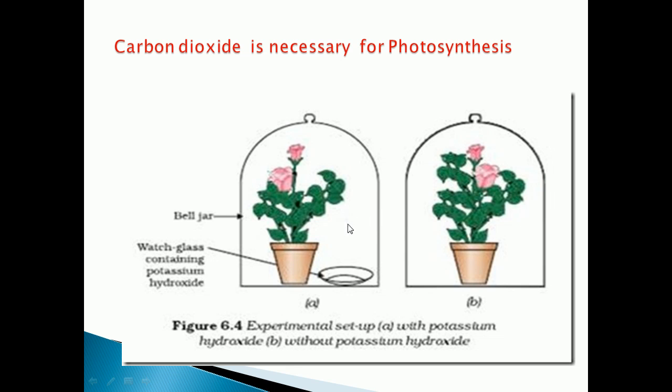Understood, children? So first we have to take the plants and keep them in a dark room for 3 days. Then put the 2 plants in sunlight for 6 hours. While placing, near one plant you have to keep the watch glass containing potassium hydroxide, which will absorb the carbon dioxide, and we cover each plant with a separate bell jar. After covering the plants with the bell jar, keep them in the sunlight for 6 hours.